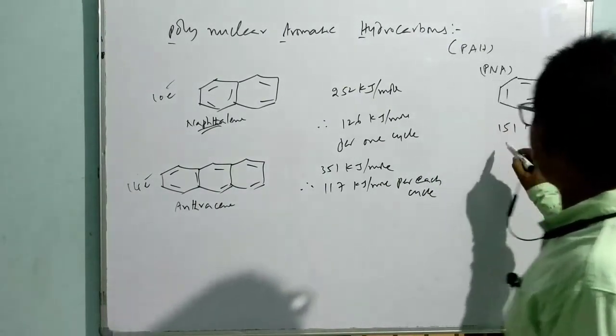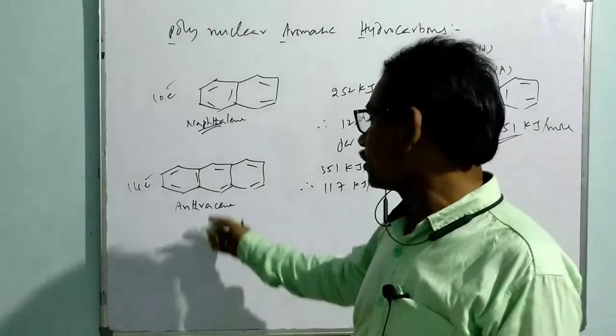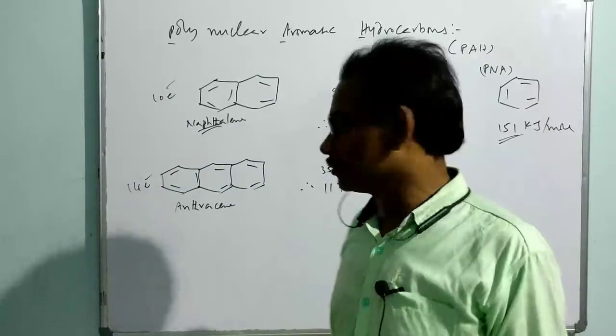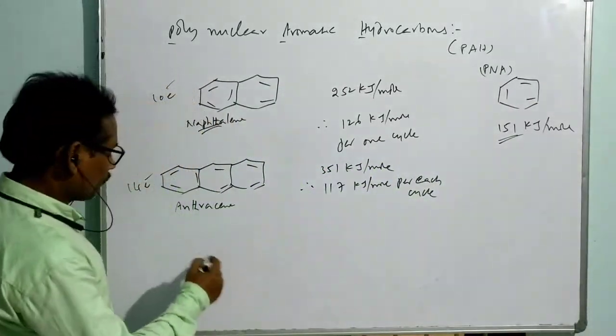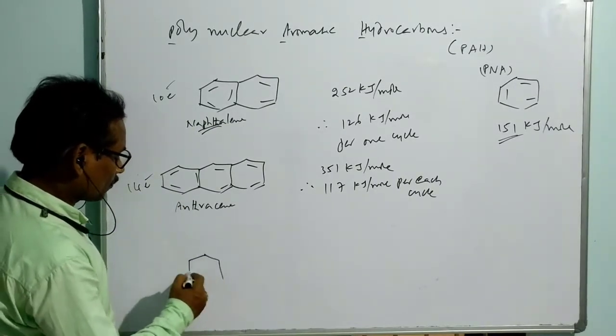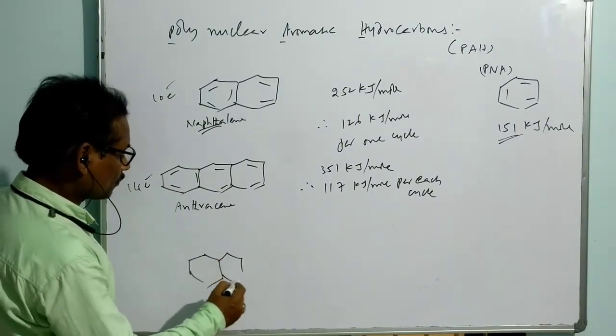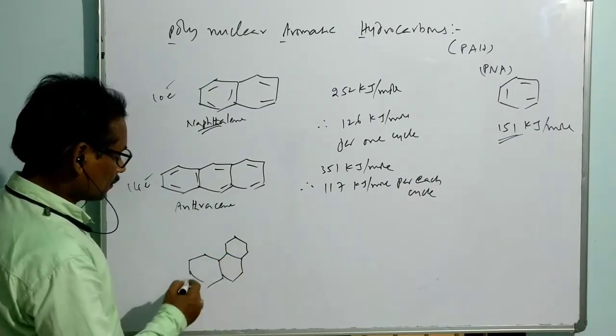But if you compare with benzene, it is 150. That means once again, benzene is more stable compared to anthracene. Like that. But if we go for phenanthrene, there is phenanthrene.